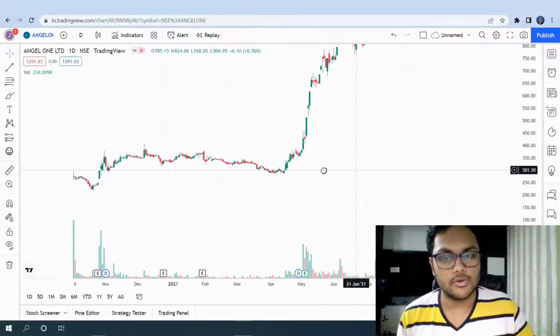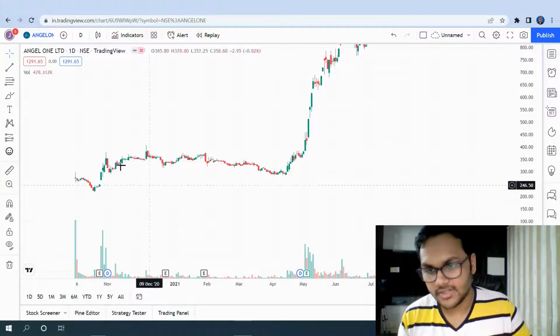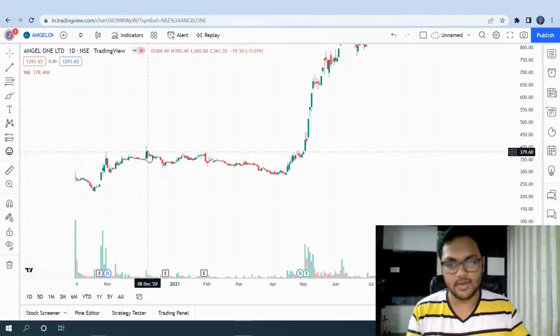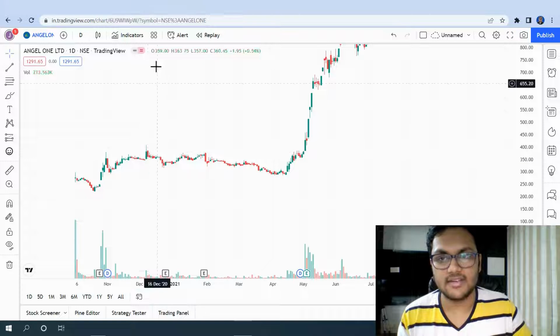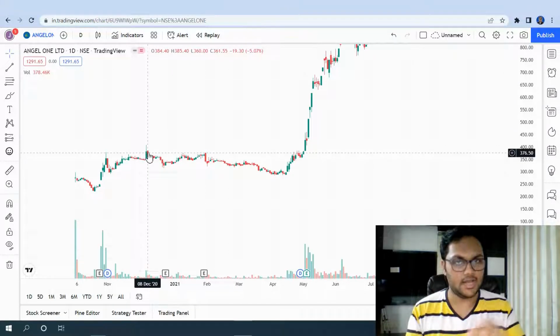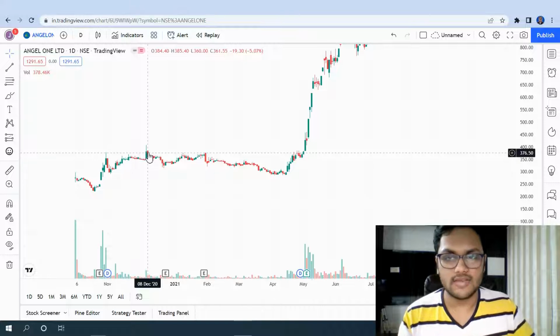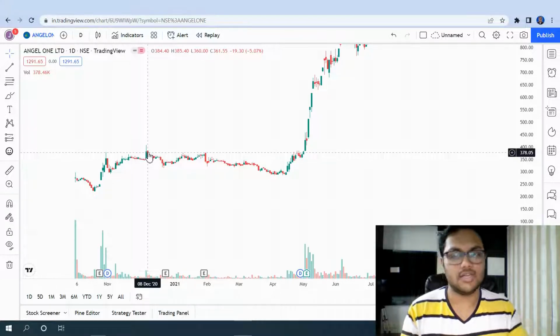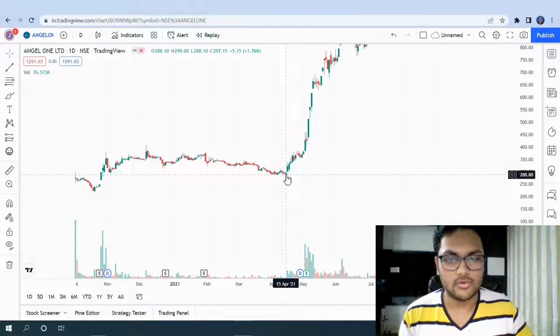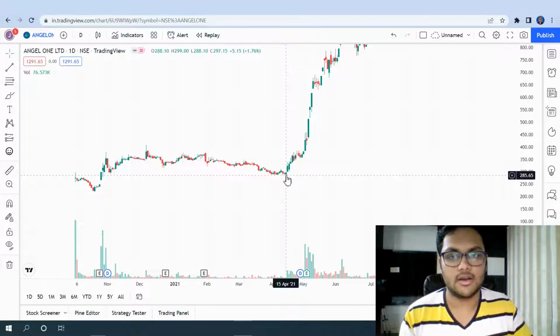Here you can see this date is 8th of December 2020. Here you can see the prices, which is the OHLC's: open, high, low and close, right? The prices are ranging like 360 to 380 rupees. Now if you come over here, the price is around 280, 290 in that range.